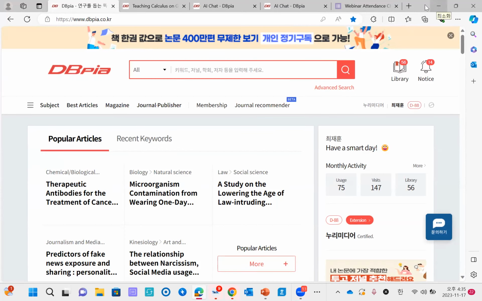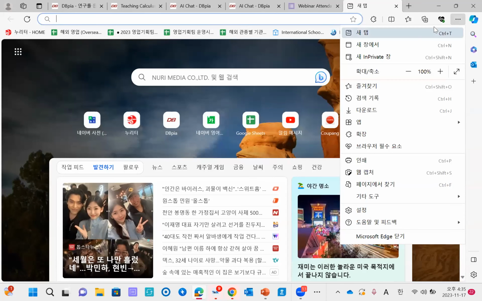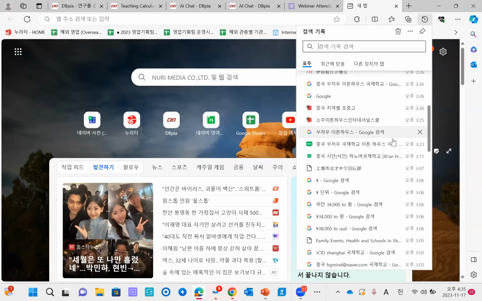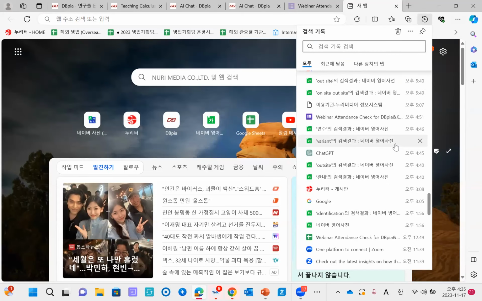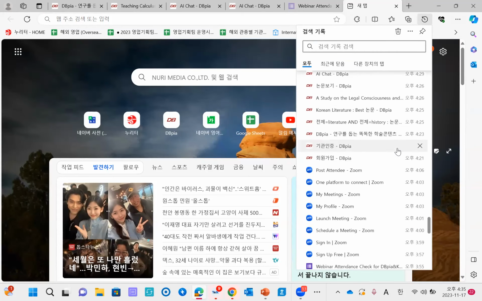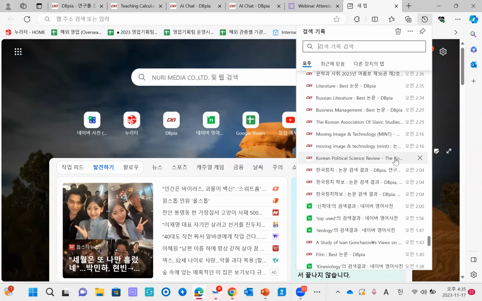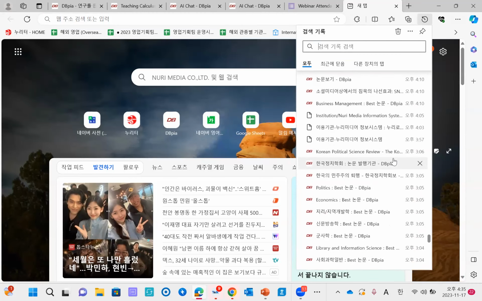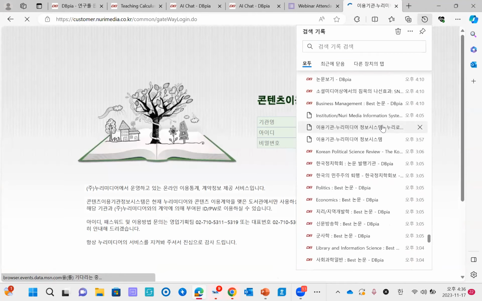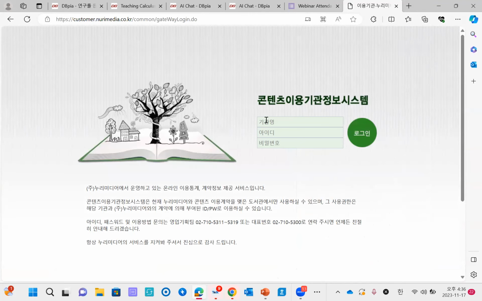I'm gonna show you the customer site. So this is the customer site. And if you type your institution's name and ID and password, you can go into the customer site and extract usage statistics whenever you want.